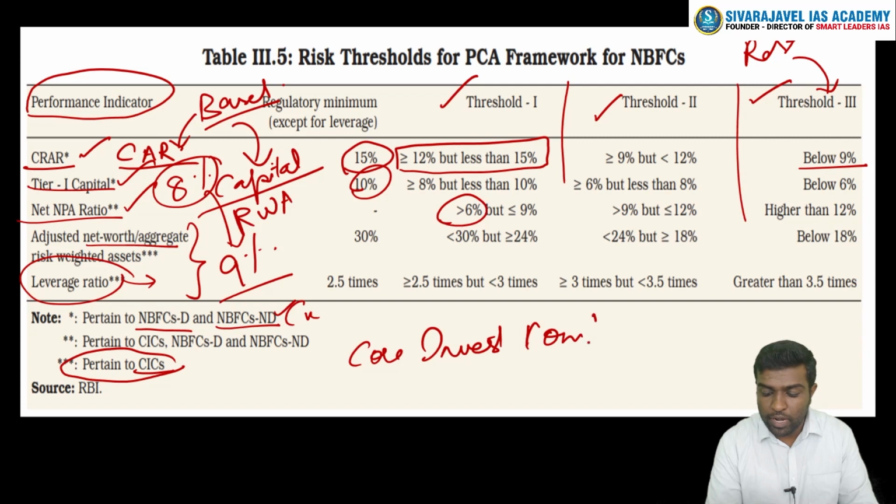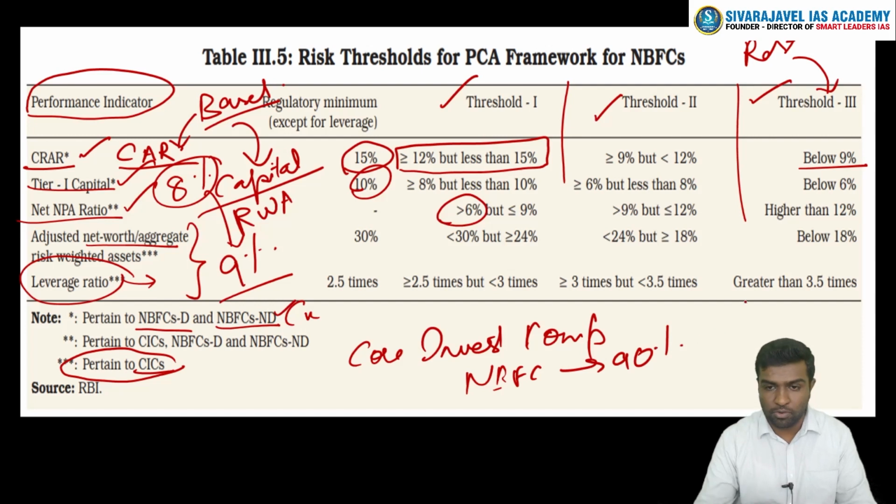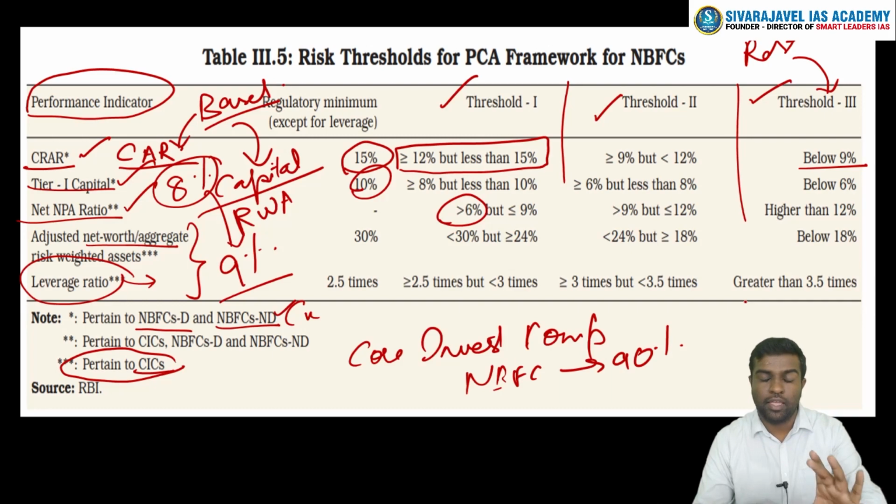This is a new brand of NBFCs where 90% of the income is through shares and securities, or a holding company. So these are the indicators of the PCA for NBFCs.